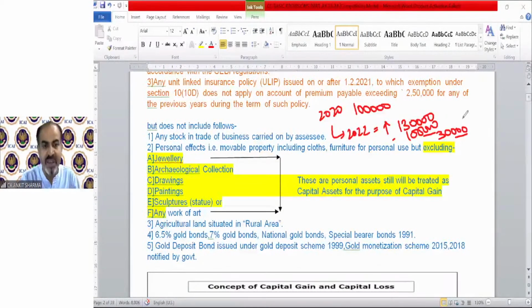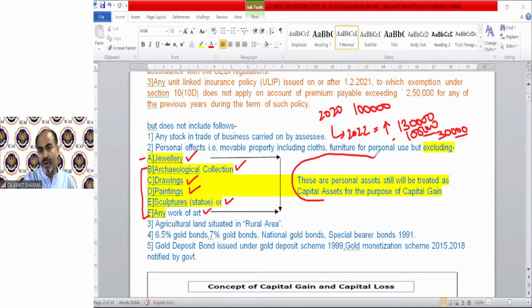The exceptions are: jewelry, whose value increases after time, archaeological collections, of course, drawings, paintings, sculptures, that is statues, etc., or any work of art. So technically, we can say that B to F are generally called antique things. And jewelry, of course, increases in value after time. So these 6 assets are personal and still movable, but they are going to be treated as your capital asset.